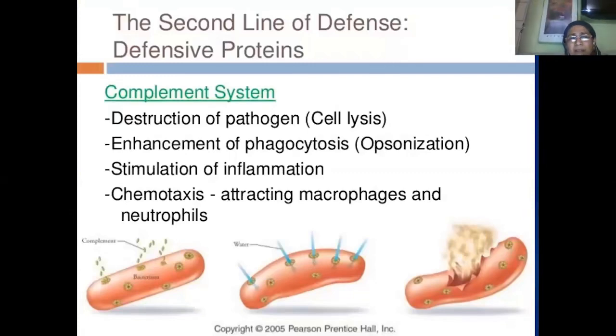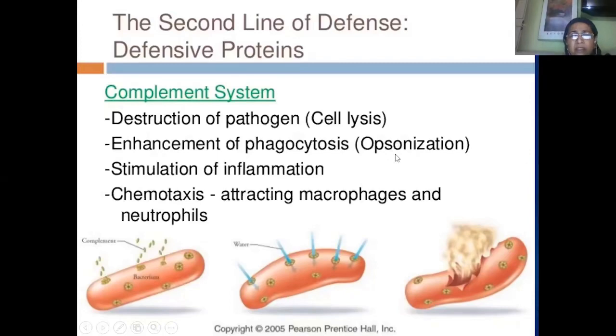So coming back to our main discussion, as we have seen just now, the complement system is mainly involved in the destruction of pathogens by cell lysis. The complement proteins also enhance phagocytosis by the immobilization of the bacterium, through the formation of the antigen-antibody complex on the surface of the pathogen's cell membrane.